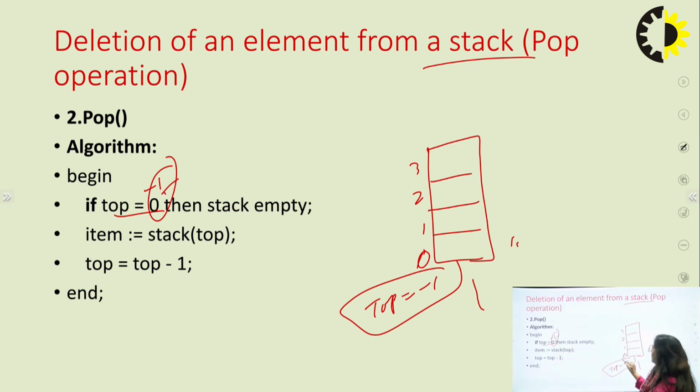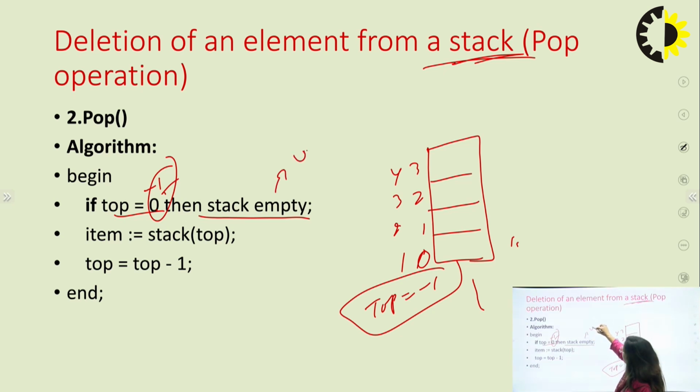If you take indexing 1, 2, 3 and 4, then use 0. If top equal to 0 or top equal to minus 1, then the stack is empty. If you want to delete any number again, the underflow condition will occur. Otherwise, this condition is false, which means your stack is not empty.